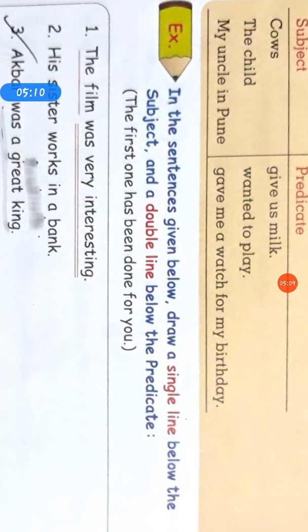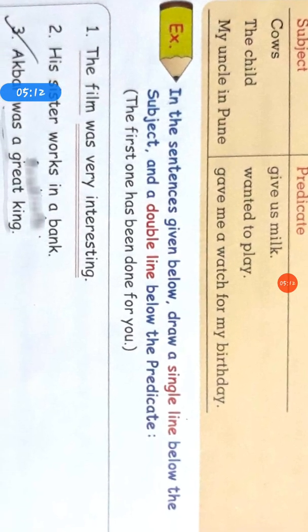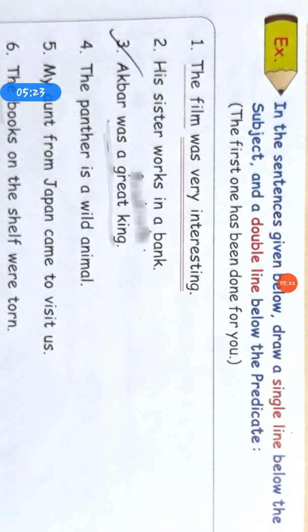Some exercise is there. In the sentences given below, we have to draw a single line below the subject and a double line below the predicate. See, the first one is already done. The film was very interesting. So in this sentence, the film is subject and was very interesting is predicate.